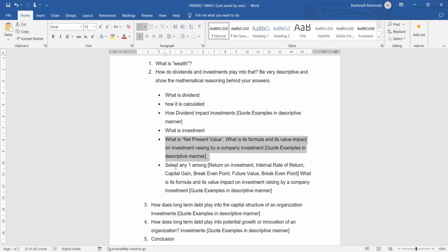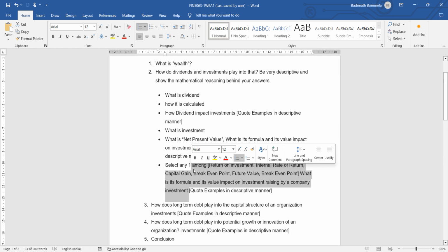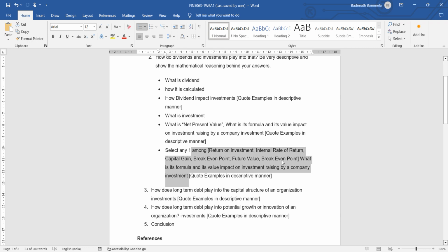Okay, give a formula that speaks about net present value and how the net present value will be impacting the investments that are generated by the organization. Okay, so that has to be clearly discussed. In addition to the net present value, take any one other example from these points, any one value, return on investment, internal rate of return, anything from these values, and discuss that factor and its impact on investment with examples, the same way that we did for earlier topics. All right. So in this way, we will be discussing section 2.